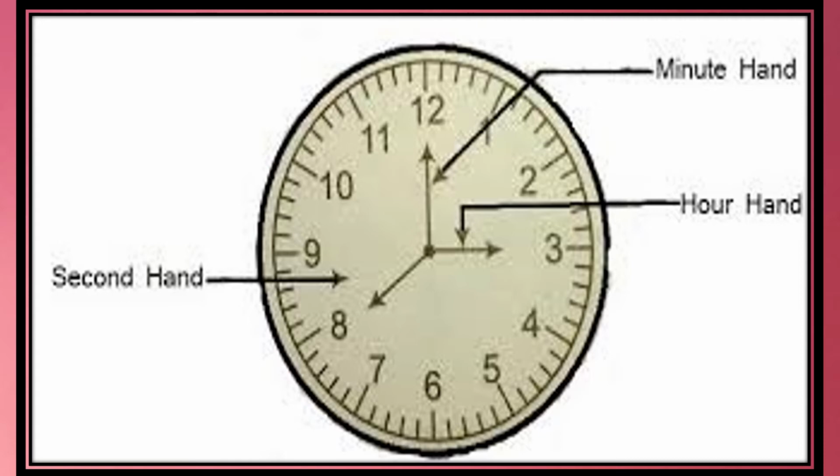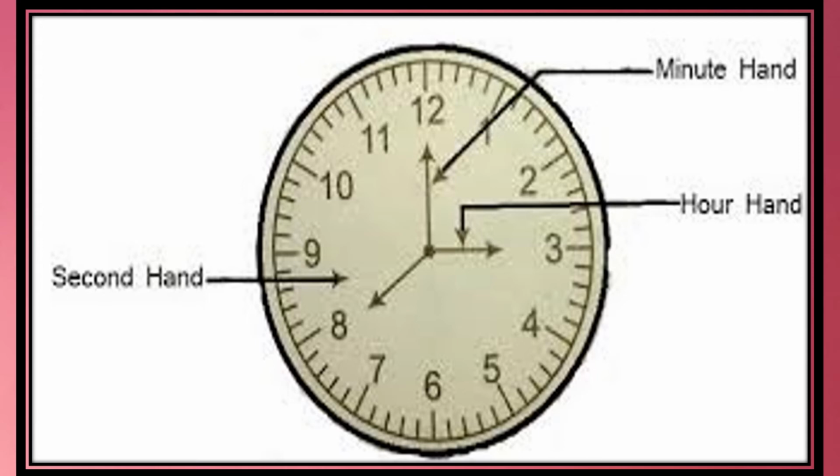The clock has 3 hands. To my right, as you can see, there is a long hand for the minutes and it is called the minute hand. Just below that, we have a short hand for the hours and that is known as the hour hand. To my left children, you can see another hand which is very thin and long and that stands for seconds and it moves much faster than the minute hand.